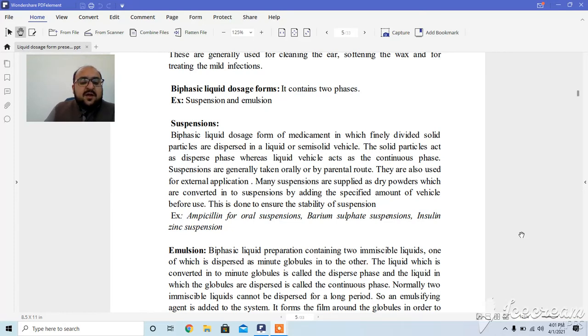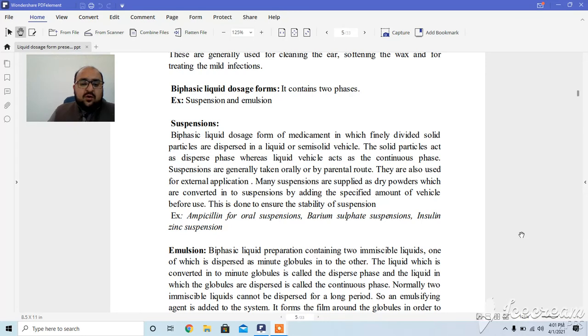The solid particles are dispersed, whereas the liquid is used as a vehicle, which is the continuous phase. It means the discontinuous phase is the solid particles, while the continuous phase is the liquid or solvent, which is used as a vehicle. Suspensions are generally taken orally or by parenteral routes.